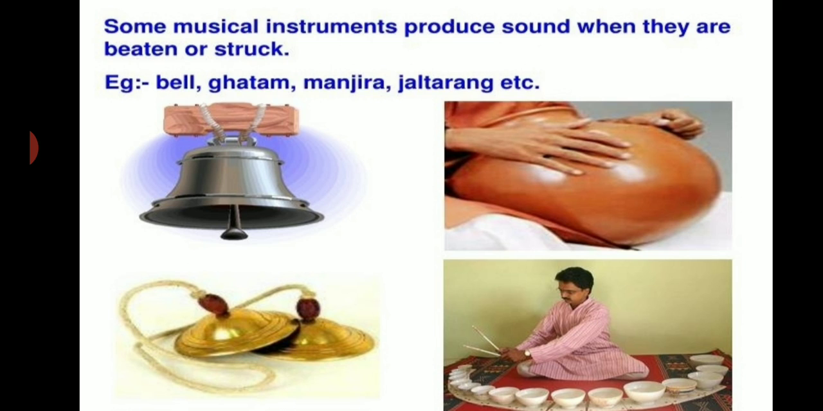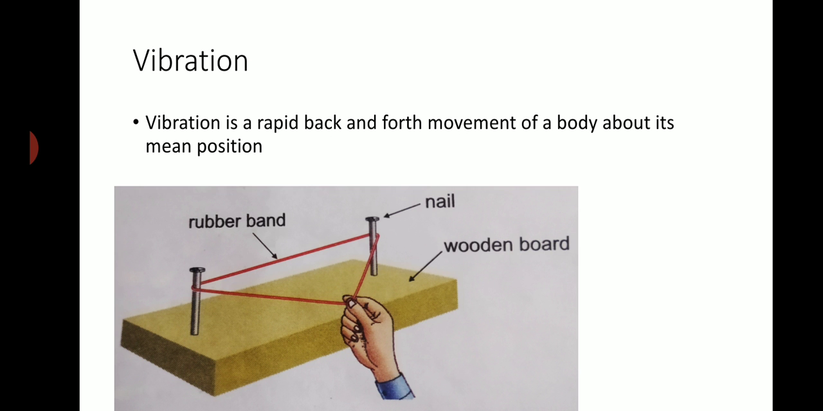Some musical instruments also produce sound when they are beaten or struck. For example, bell, ghatam, manjira, and jaltarang. Now, what is vibration? When an object vibrates, it starts producing sound. Vibration is a rapid back and forth movement of a body about its mean position, and this vibration is the main cause of sound.